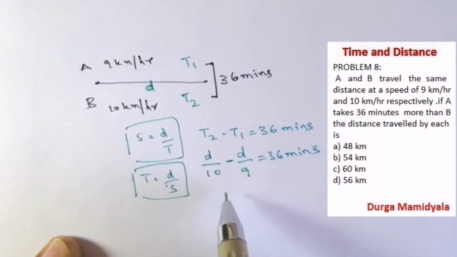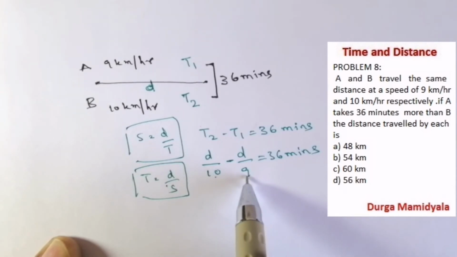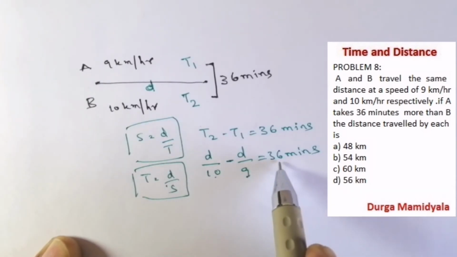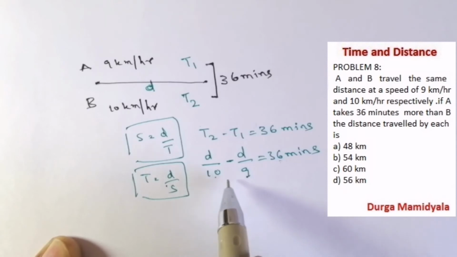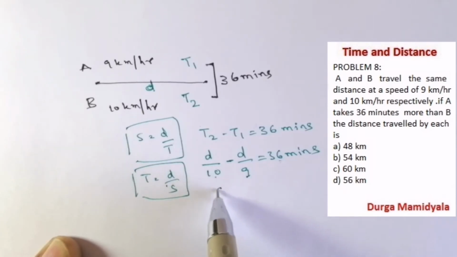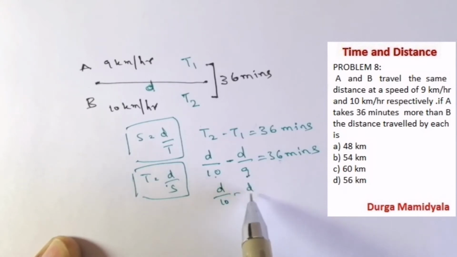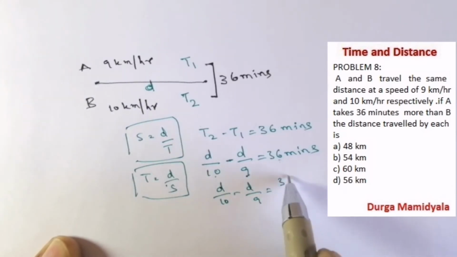See here, the 10 is in kilometer per hour, 9 is also kilometer per hour, so hour is the unit for us. But here we have minutes. So what we have to do? We have to convert this 36 into hours. So d by 9 minus d by 10 is equal to 36 by 60.